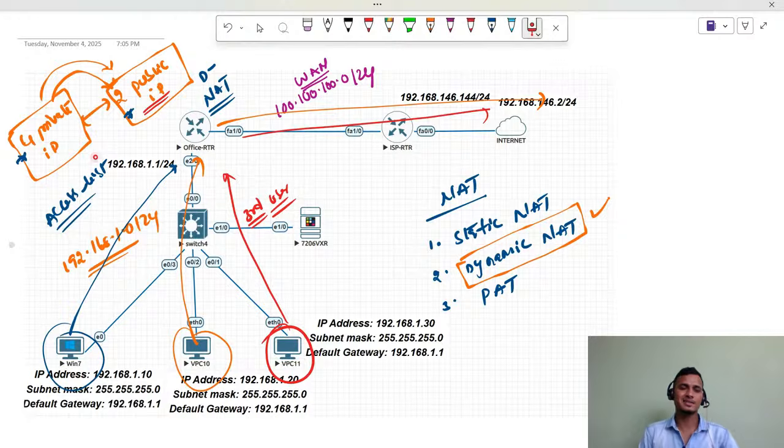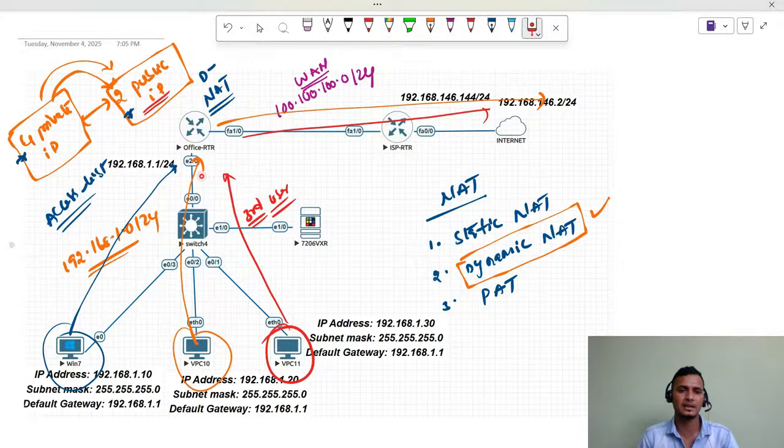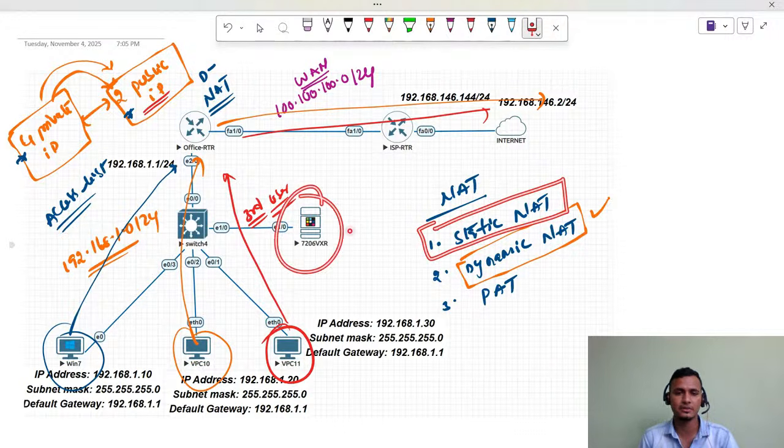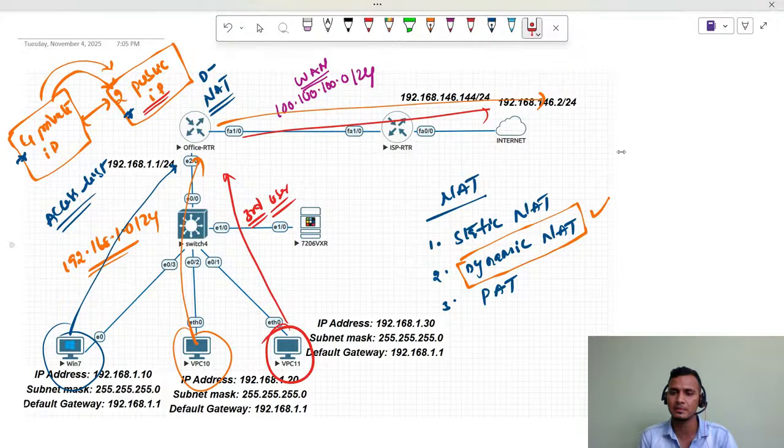So this is used in lab scenarios. It is not mostly used in production networks or data centers wherever you join as a network engineer or security engineer. You will mostly see static NAT because we have the servers. Whenever we are hosting web servers in our data center, we need to perform static NAT to give internet connectivity from internet users to this particular website. And dynamic NAT is used for a group of private IPs to a group of public IP addresses.